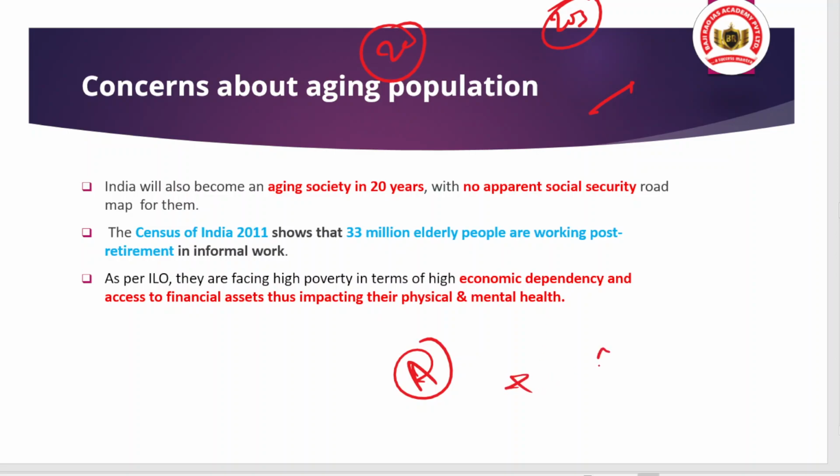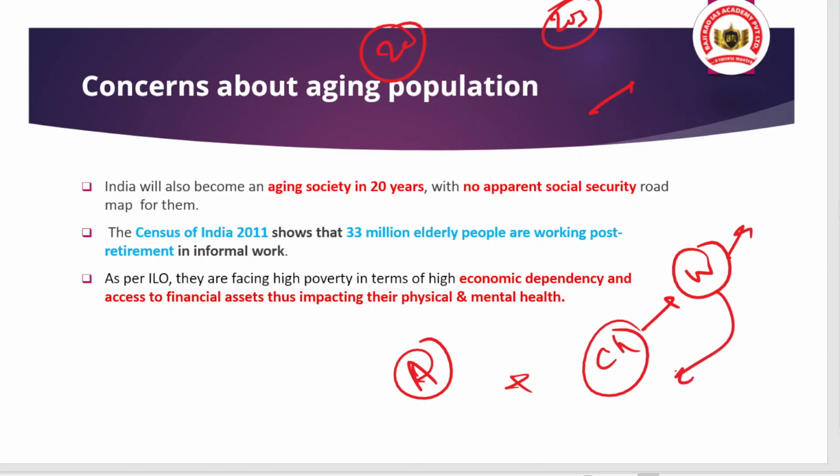Aging population as well as the population of the child, they are dependent population, which are dependent on whom? Which are dependent on the working population. So if the working population's income or the employment quality is not good, that means the healthcare for the elderly is going to be impacted.